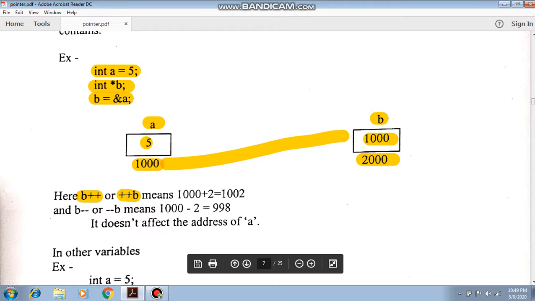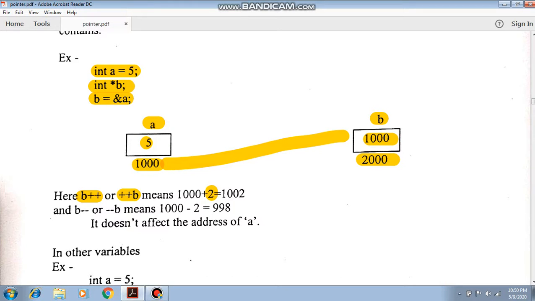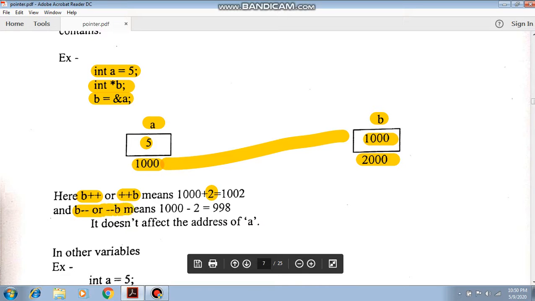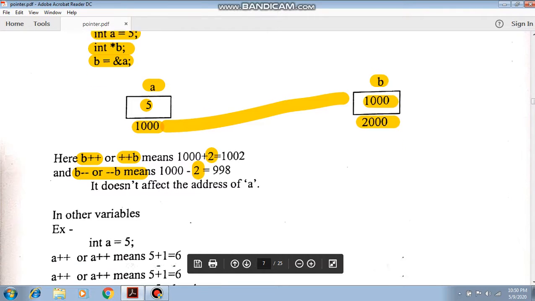Now ++b or b++ means in both cases we are incrementing the value by 2, because it is an integer type of variable. From the standard table, every integer variable takes 2 bytes of data. So in each condition we increment the address by 2 bytes. Similarly, when we perform the decrement operator, we decrement by 2 for each location.